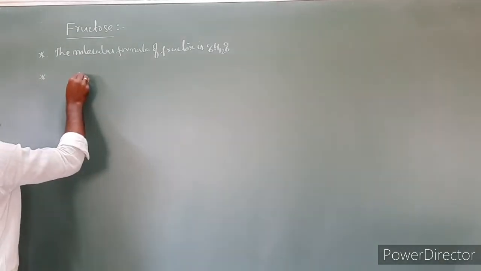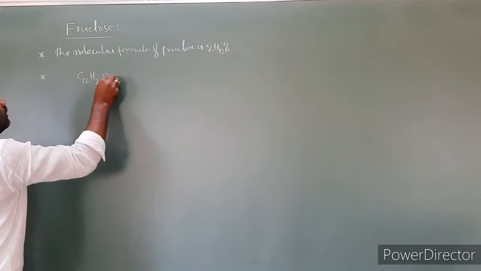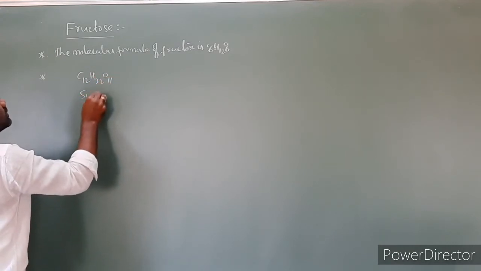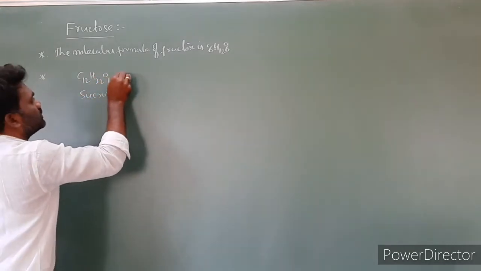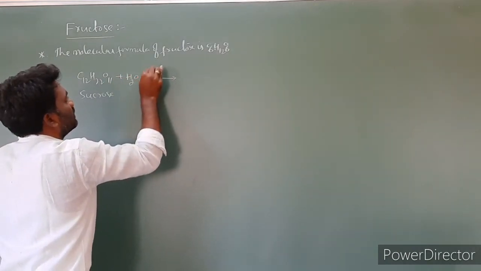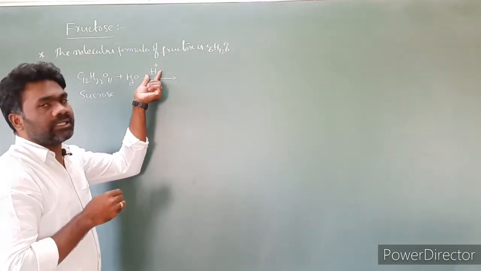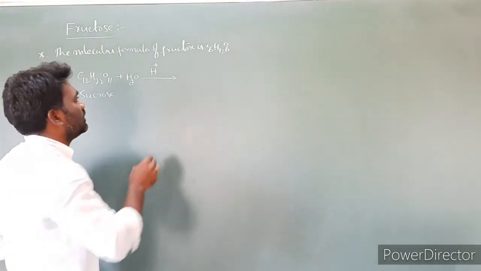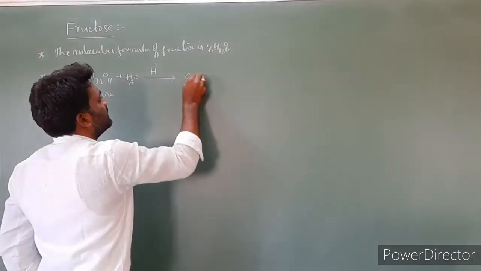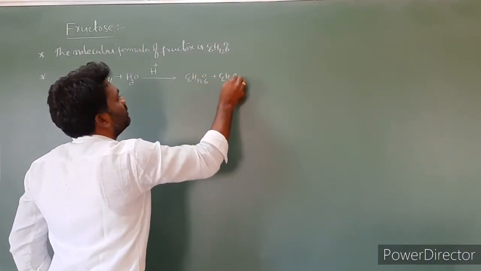So I am writing the equation: C12H22O11, this is sucrose. Sucrose boiled with dilute hydrochloric acid, HCl or H2SO4, in alcoholic solution, will give C6H12O6 plus C6H12O6.